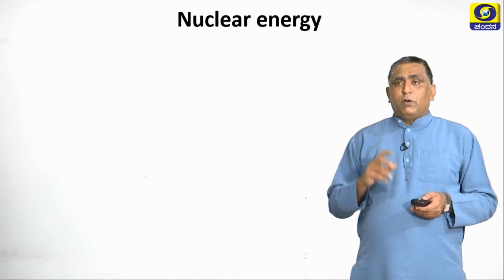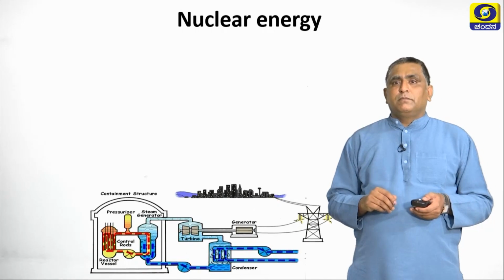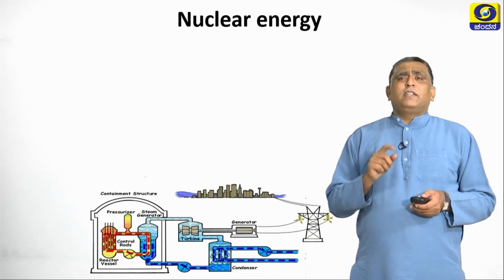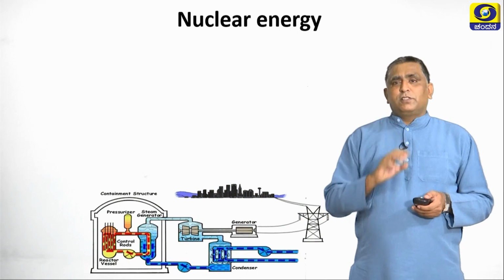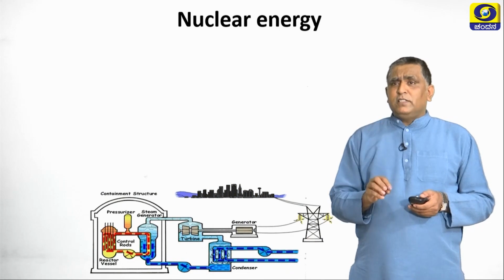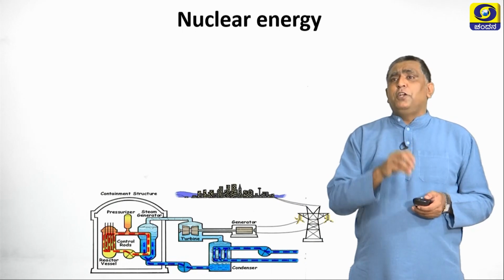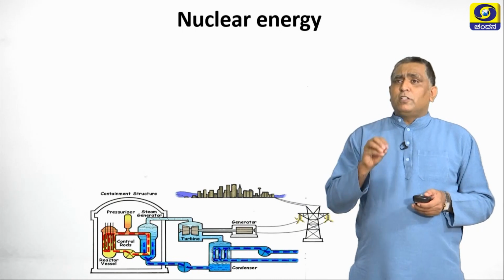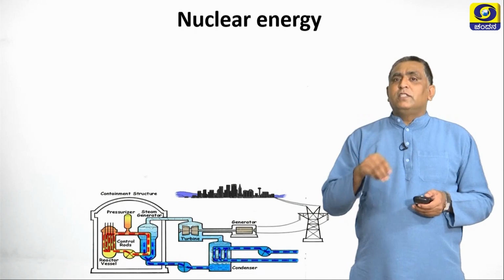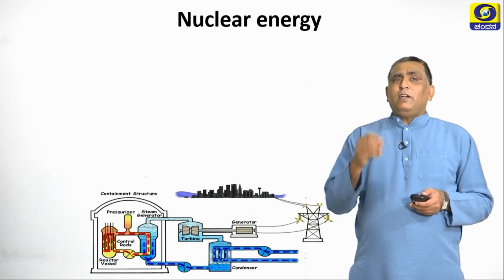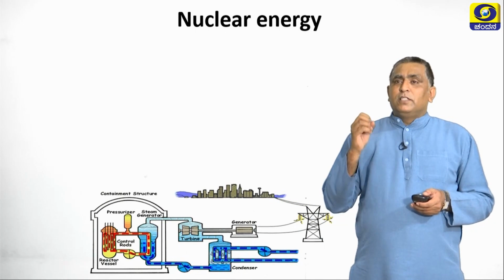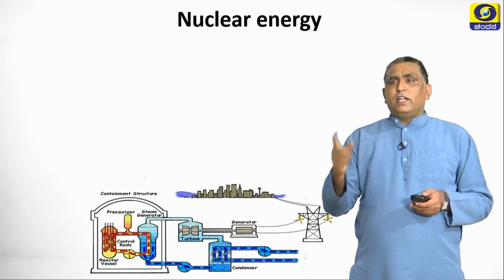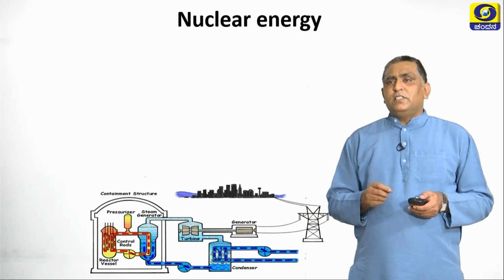Now let us discuss nuclear energy. You can see clearly in the diagram how a nuclear reactor works. A nuclear reactor is a device which converts nuclear energy into electrical energy. Here also the same principle applies. The cold water is heated up by the nuclear energy. That water heats up and steam is liberated, which in turn rotates the turbine, and then electrical energy is generated.